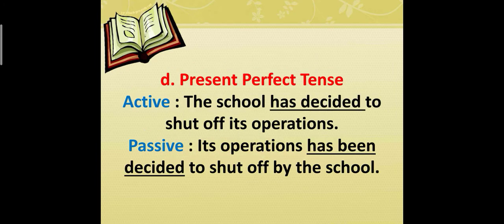Let's move on to present perfect tense. The school has decided to shut off its operations. In passive voice, its operations has been decided to shut off by the school. Now, observe again the difference between the active and passive voice. Can you notice the difference between them?